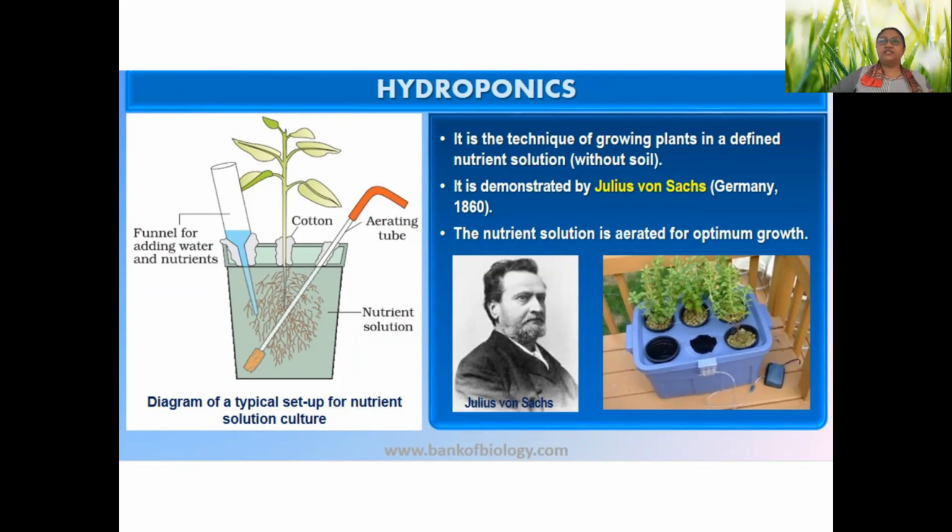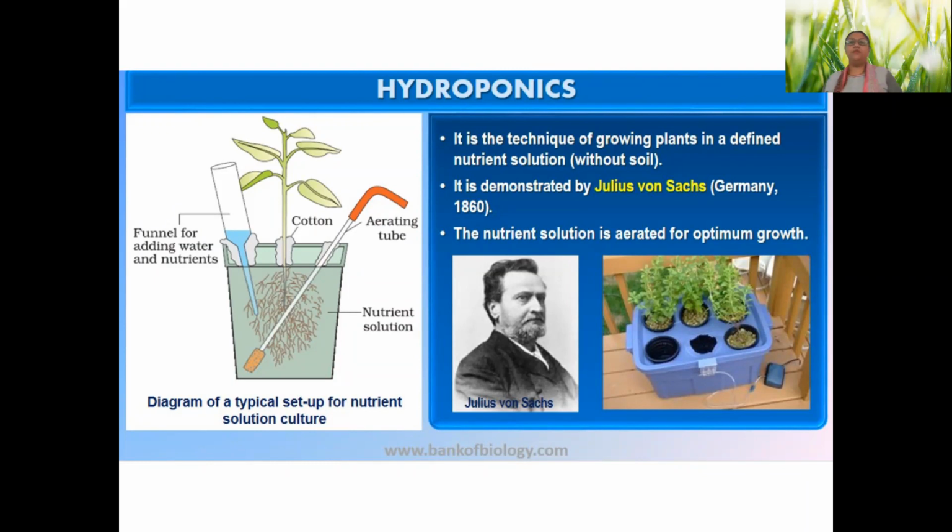What is the aerating tube? This aerating tube is responsible for adding air in the medium, which will make sure that the medium is having enough supply of dissolved oxygen and plants can take it. You must have studied bioreactor in grade 12, isn't it? There also we talked about aeration. So it is similar.